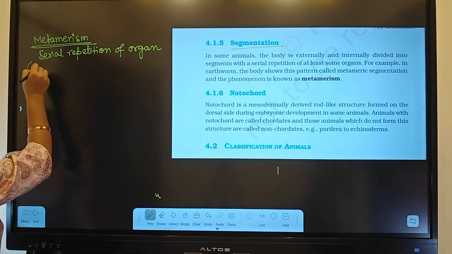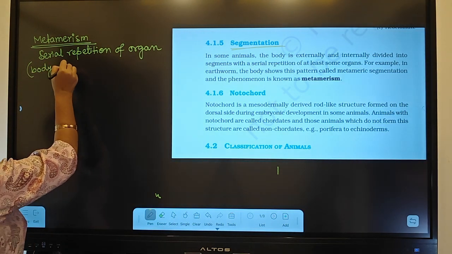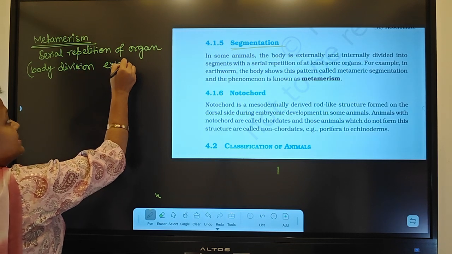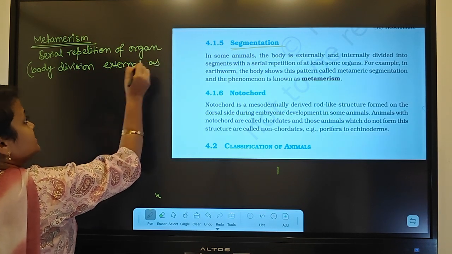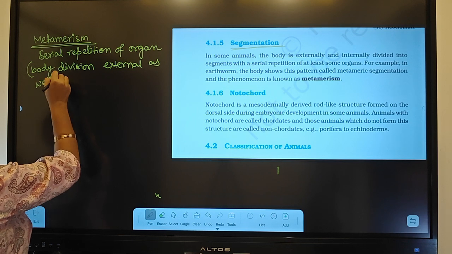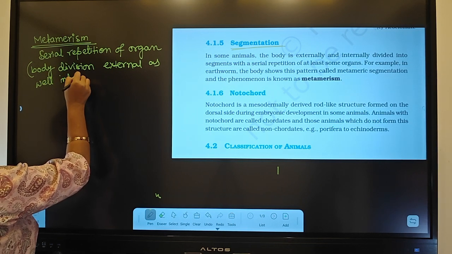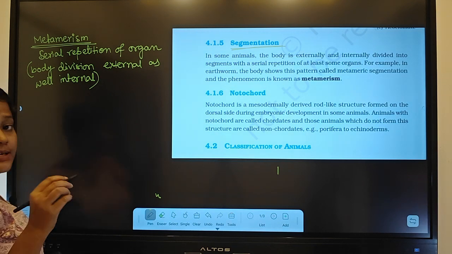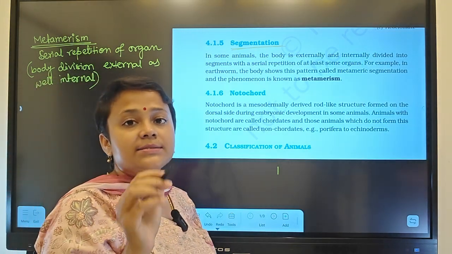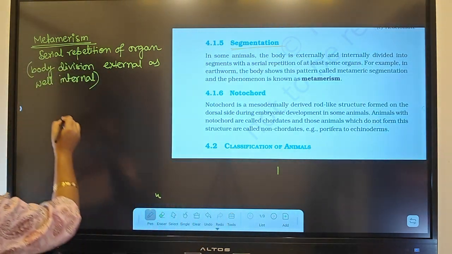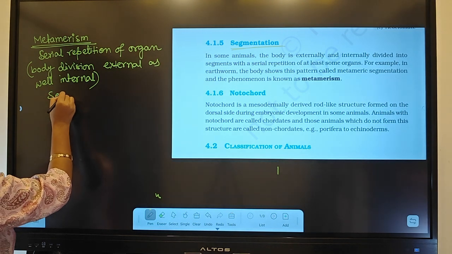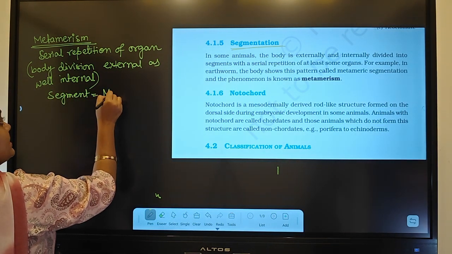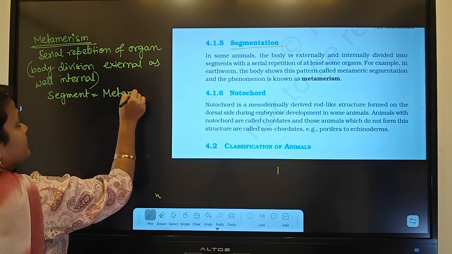So the body division will be external as well as internal. In some animals we can find it, and each segment is called a metamer.